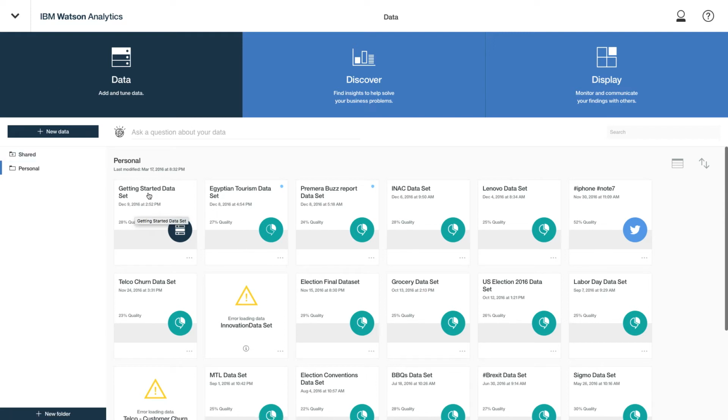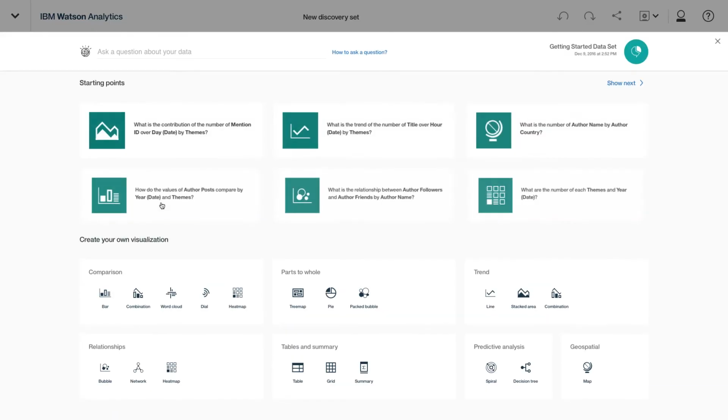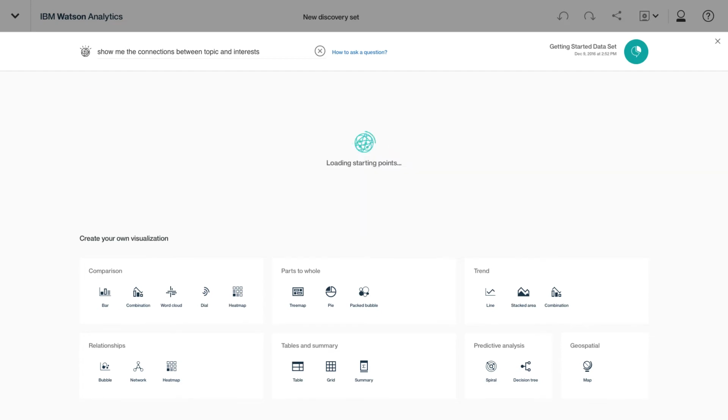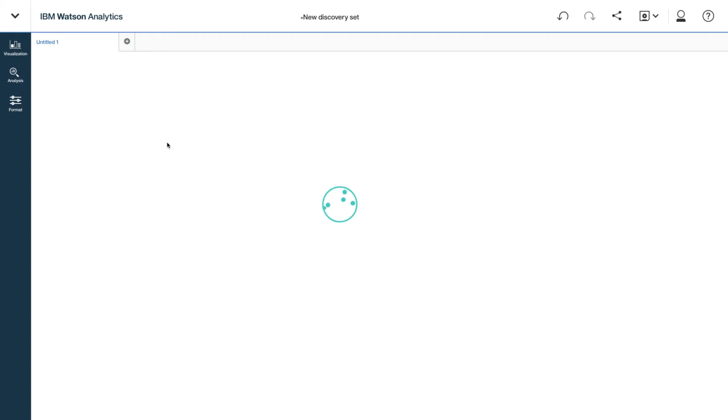If I wanted to show you what I mean by that, I'm going to click on my data set that looks at these topics, and say something like, show me the connections between topic, which are divorcing, having a baby, and interests. Now it's going to try to find a way to answer the question based on what I've entered here. Most relevant, what are the connections between? It's going to give me a network diagram. There are a couple of other ways I could visualize this, but I think the network diagram does a good job of showcasing the power here.